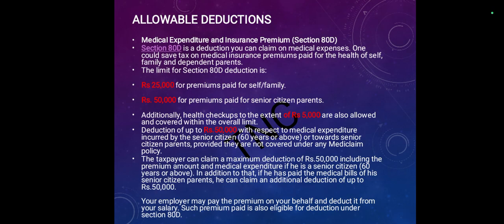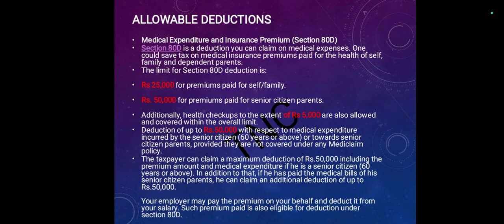A deduction of up to 50,000 is available with respect to medical expenditure incurred by a senior citizen aged 60 years or above, or towards senior citizen parents, provided they are not covered under any mediclaim policy. The taxpayer can claim a maximum deduction of 50,000 including the premium amount and the medical expenditure if he is a senior citizen aged 60 years or above.